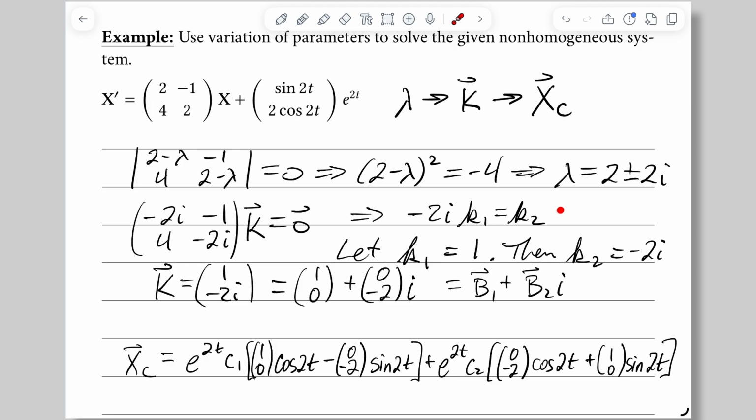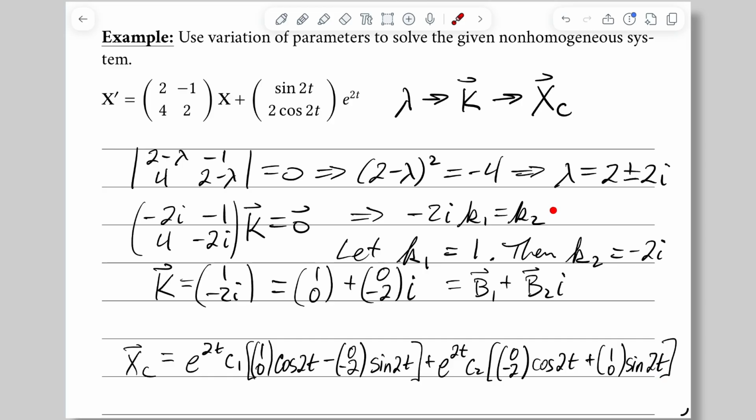At this point, we actually have a choice. I chose to let k1 equal 1, giving me k2 equals negative 2i, so that the vector k is equal to the column vector 1, negative 2i, giving us 1, 0 for b1 and 0, negative 2 for b2. And then our complementary solution is e to the 2t from the real part of the eigenvalue times c1, 1, 0 cosine 2t minus 0, negative 2 sine 2t plus e to the 2t c2, 0, negative 2 cosine 2t plus 1, 0 sine 2t.